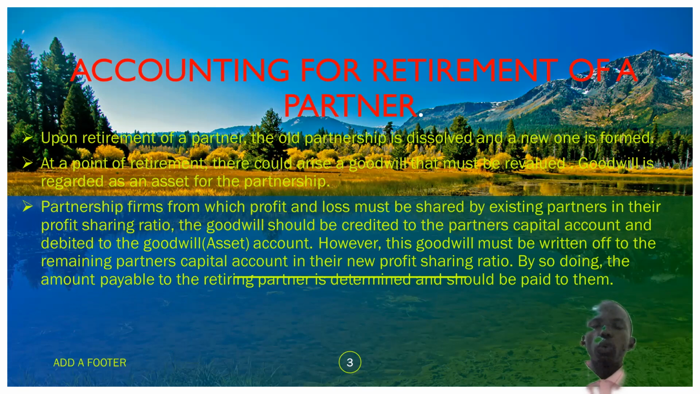Remember, as I've said, goodwill is like the reputation of a business. When you value the goodwill at maybe 20,000, that is the reputation of that business, and you should not exit without sharing some part of that good name that you've created in that business. Now it should be written off to the accounts of the remaining partners. As we follow the example, I think we'll understand more.